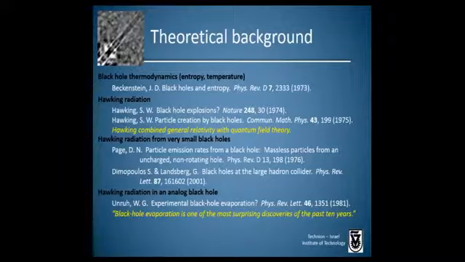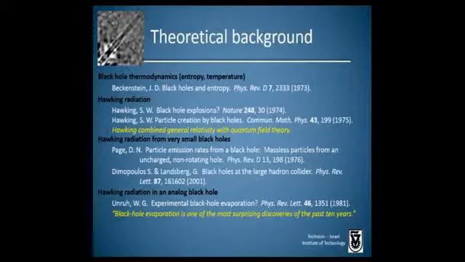So this work builds upon a rich theoretical history, starting with Jacob Bekenstein, who pointed out that a black hole should have both entropy and temperature. Then Stephen Hawking predicted that the black hole should radiate at the very temperature predicted by Bekenstein. And in making this prediction, Hawking combined general relativity with quantum field theory. So this prediction is considered a first step towards achieving a theory of quantum gravity.